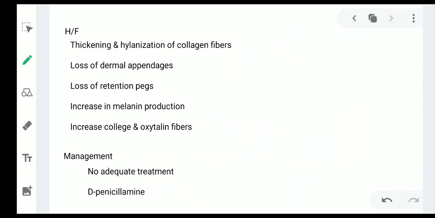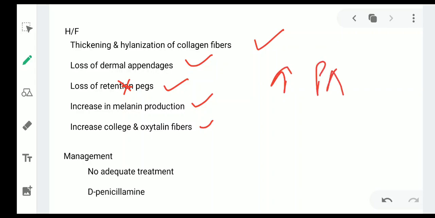Now the histological features. There is thickening and hyalinization of collagen fibers, loss of dermal appendages, loss of rete pegs. There is increase in melanin production, increase in collagen and oxytalan fibers, and there is increase in PAS positive material.